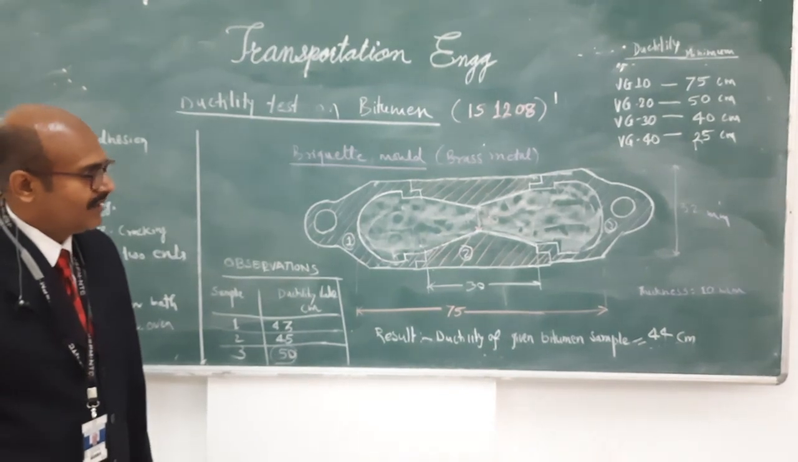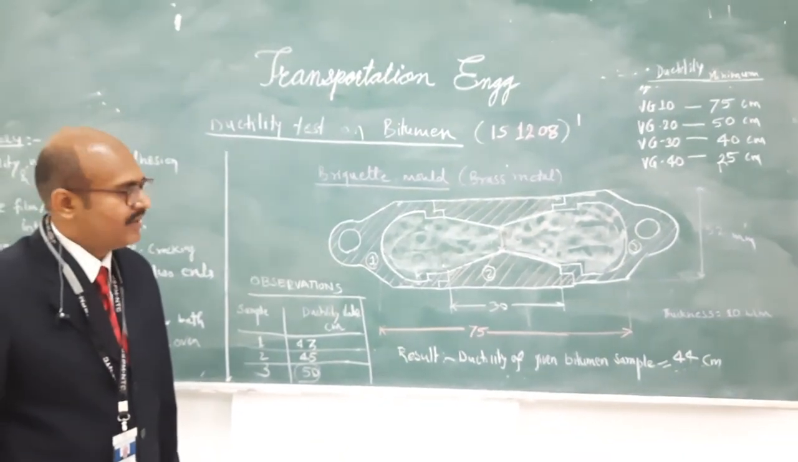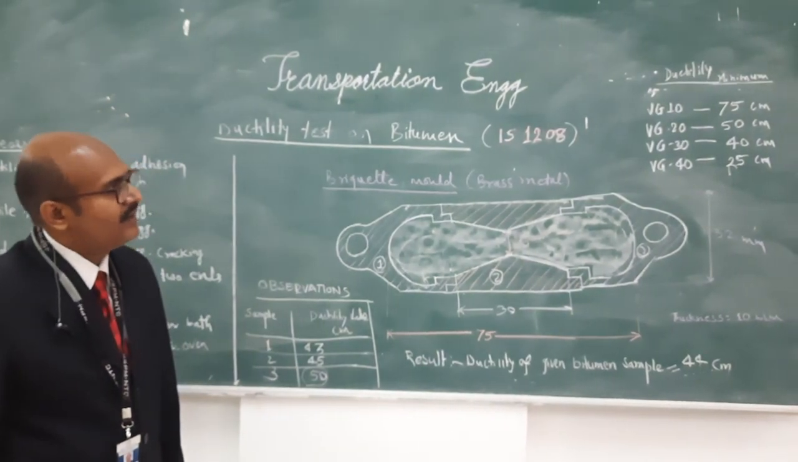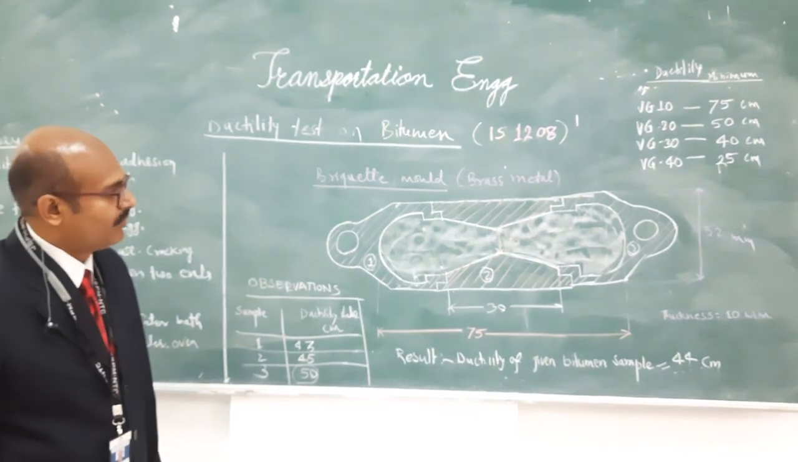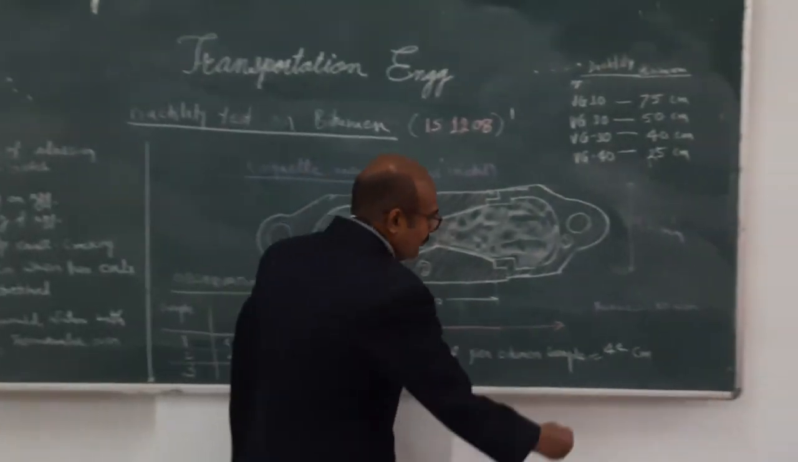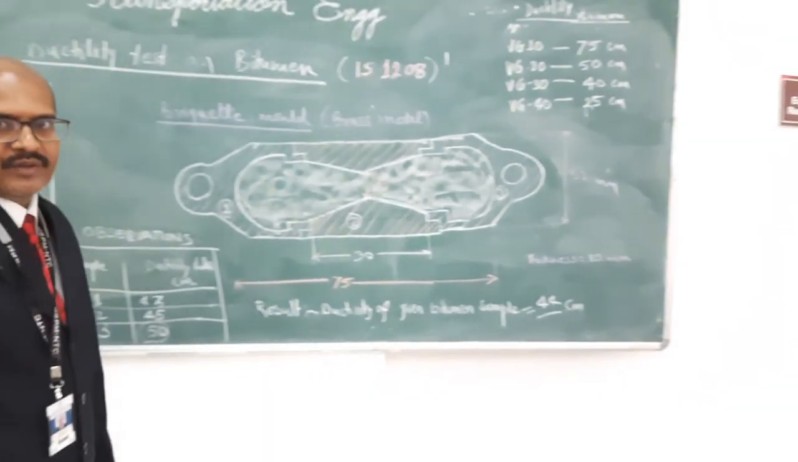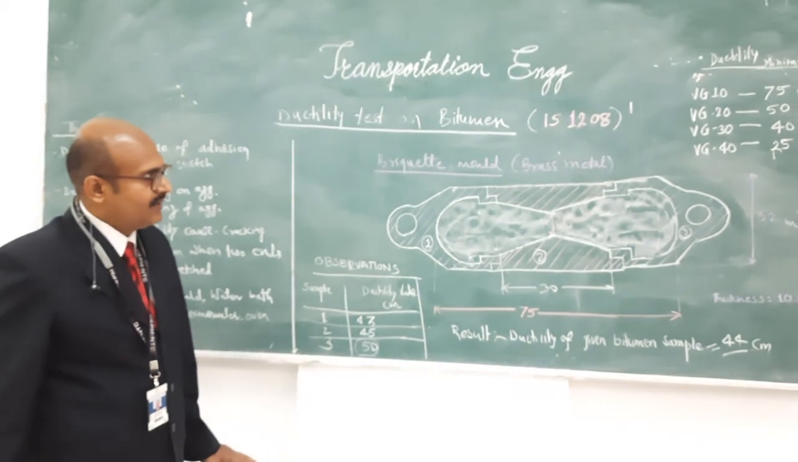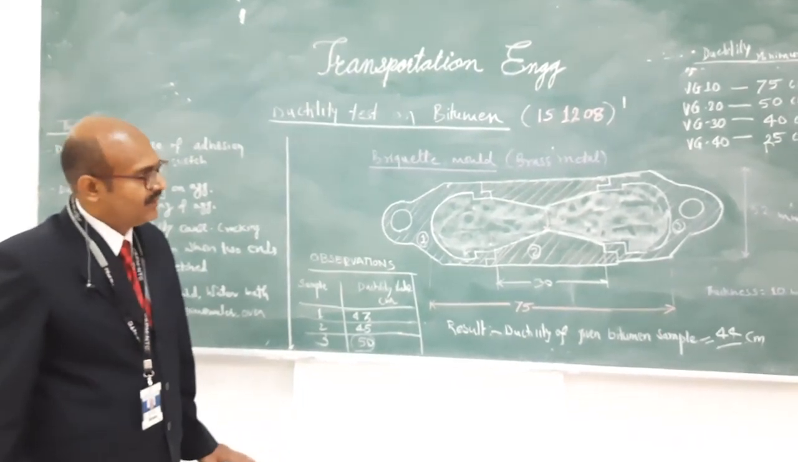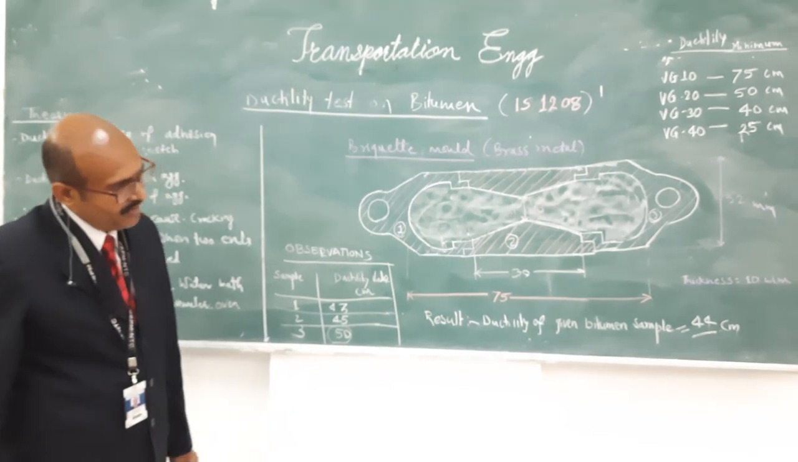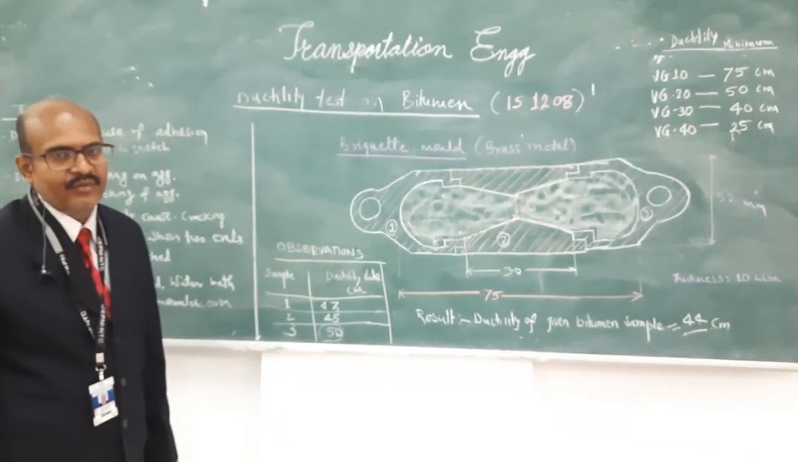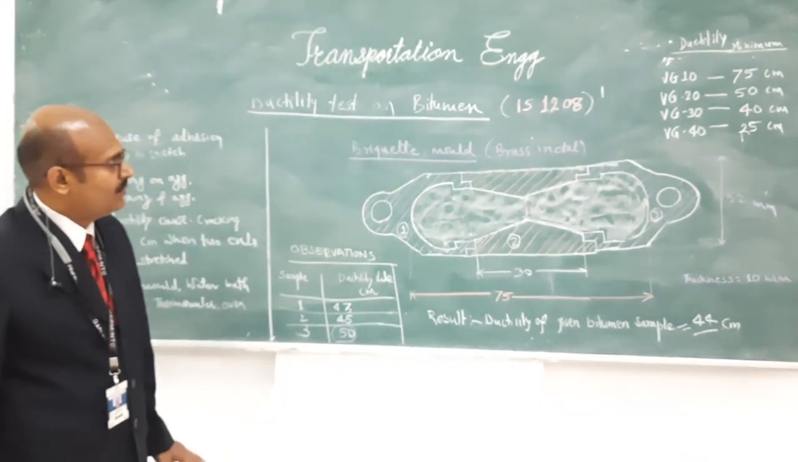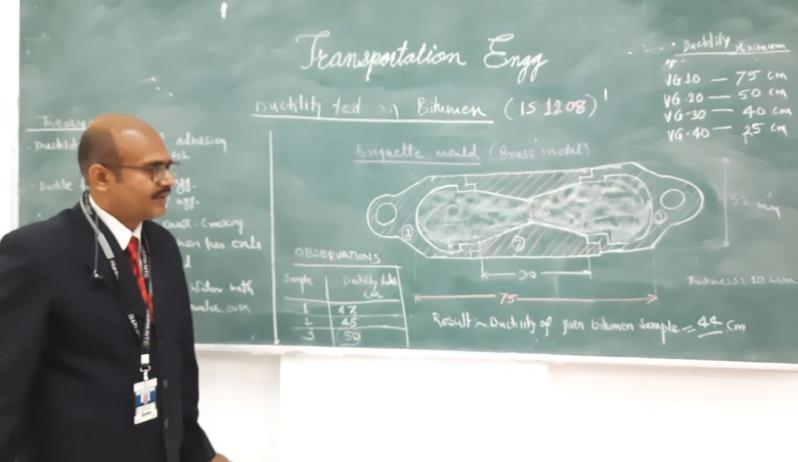We can say that as the VG30 grade sample we have taken for the testing, we got the proper result for the ductility of bitumen. So we can conclude that the bitumen can be used for road construction pavement, as the minimum ductility of the VG30 grade bitumen is 40 centimeter, and our observation was around 44 centimeter. So we have got good results for the ductility. So we can use this bitumen in road construction pavement.